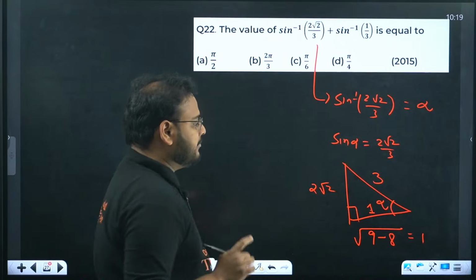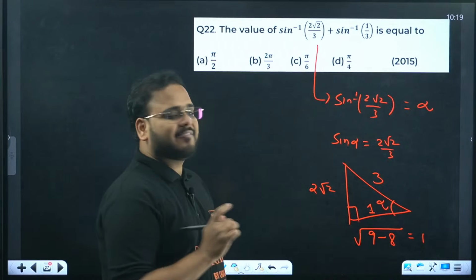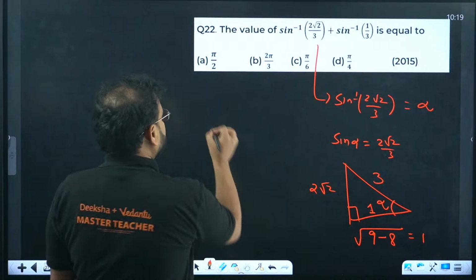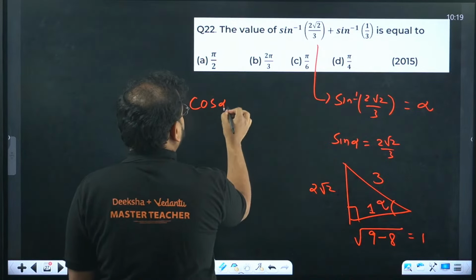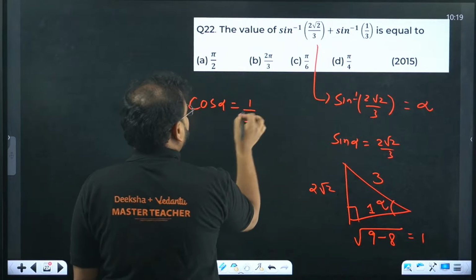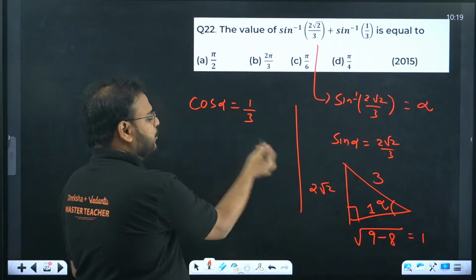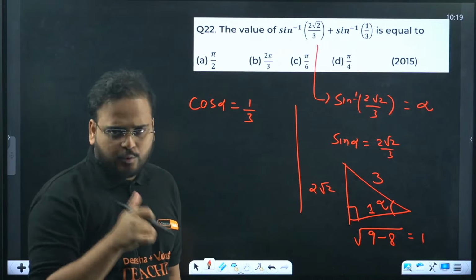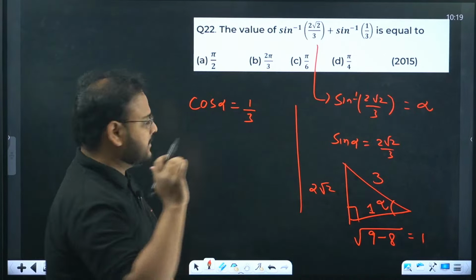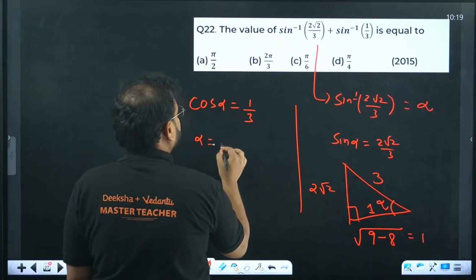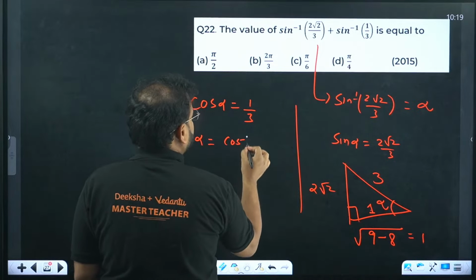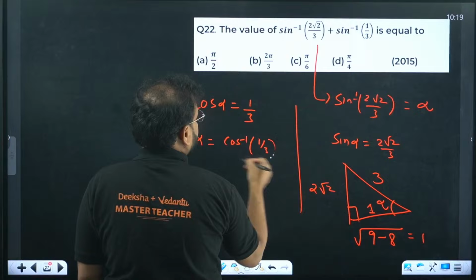Now, if you have sine of alpha as 2 root 2 by 3, can you write cos of alpha over here as 1 by 3? If I do that, will you punish me? Will you be angry at me? If I do this much, is it okay? You all understand this? Yes. It means alpha actually is cos inverse of 1 by 3.